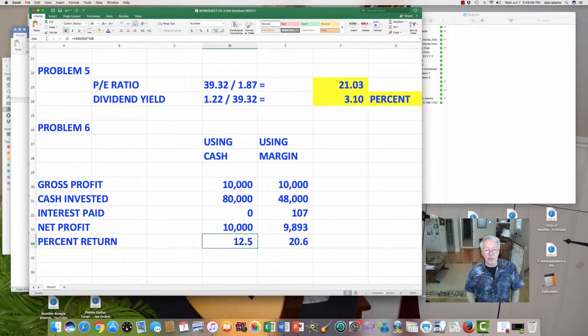So there we see what using margin does for you. If I use my own cash, my yield was only 12.5%. If I use someone else's money, then the return on my own money is 20.6%. Okay, margin has worked in my favor.